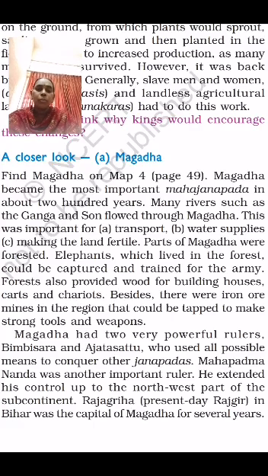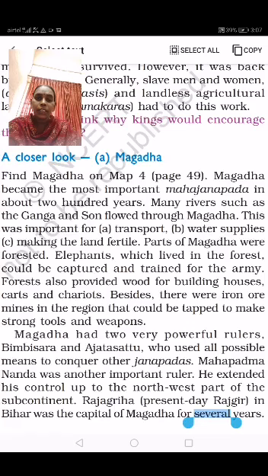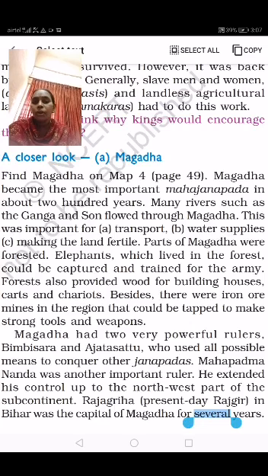Why was it developed more? Here, many rivers such as the Ganga and Son flowed through Magadha. In this place of Magadha, rivers are there. So it is suitable for transport, water supply, and making the land fertile. Parts of Magadha were forested also. So children, the use of the Ganga and the Son rivers helped the development of Magadha. And how was it developed? By transporting and supplying the water for the field and making the land fertile. Because of the fertile land, they could grow more crops also.